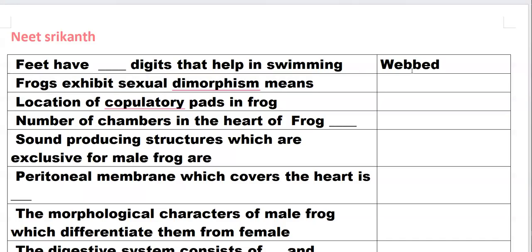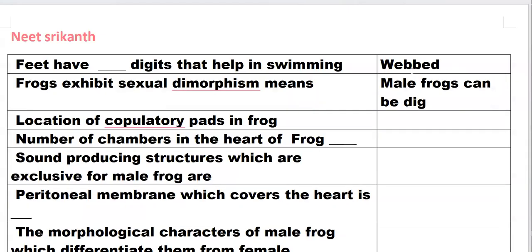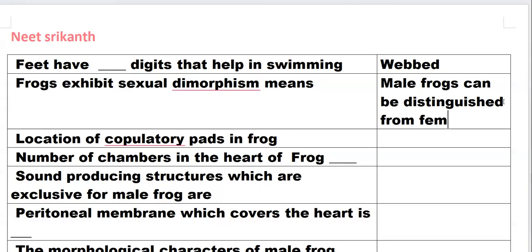Frogs exhibit sexual dimorphism, which means male frogs can be distinguished from female frogs by the presence of sound-producing vocal sacs and copulatory pads. Location of copulatory pads in the frog: the first digit of the forelimb.